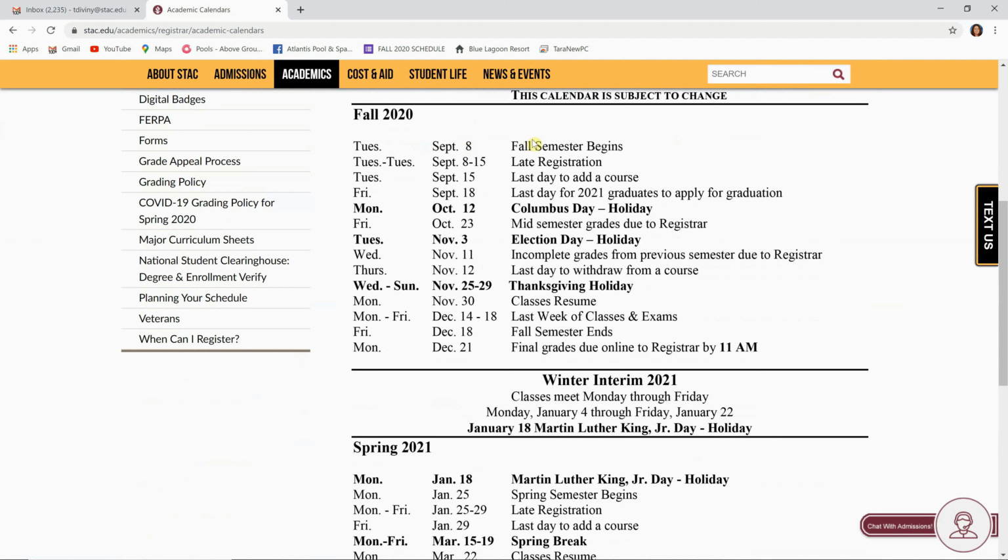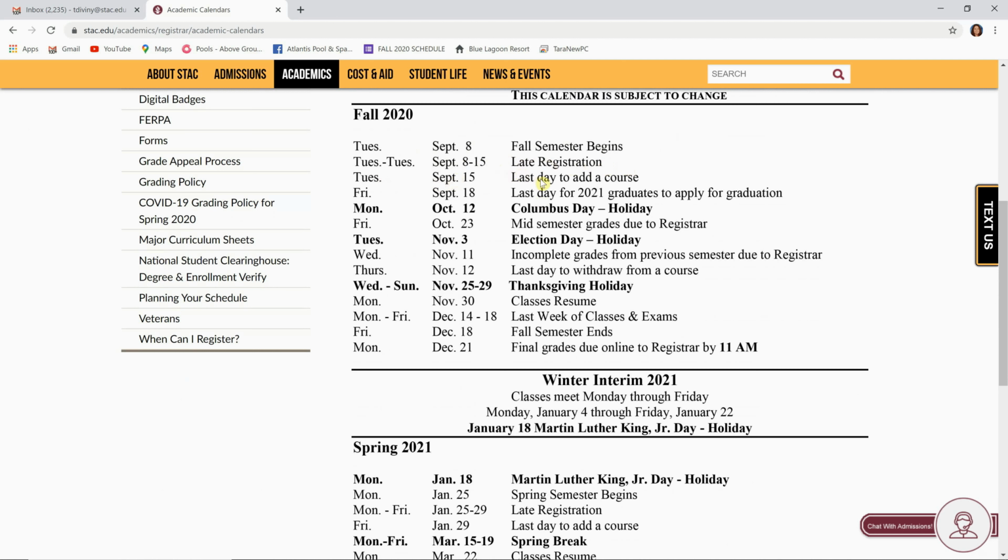Most important thing, Tuesday, September 8th is when the fall semester begins. So that's the first day of courses. So Tuesday to Tuesday, September 8th to the 15th, that is your late registration period. I always tell students every year, go to class. This is the time to go to class, see if the class is the right fit for you, because this is your time to add and drop your courses.